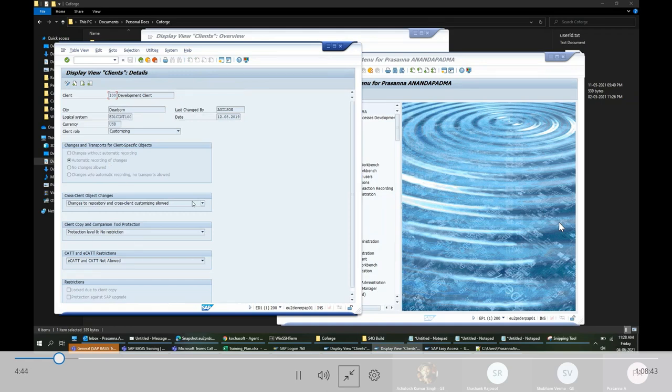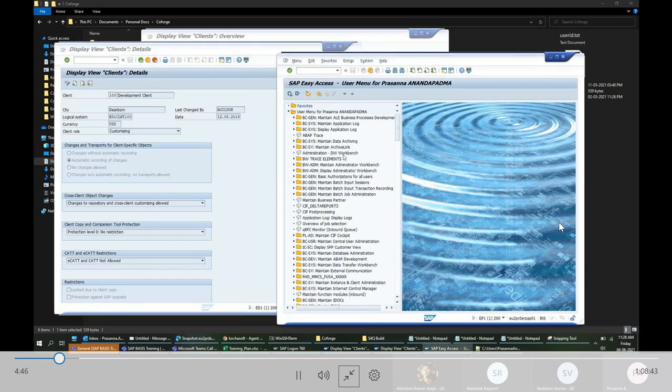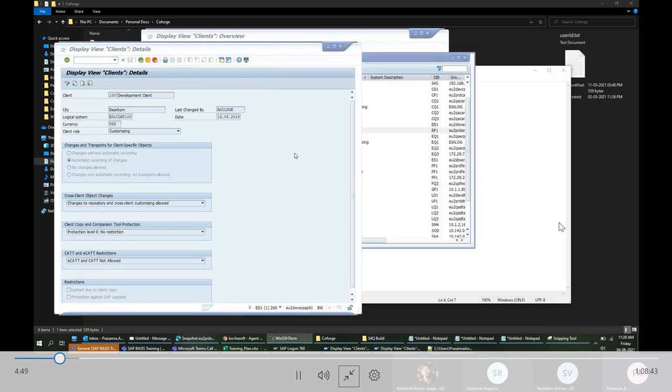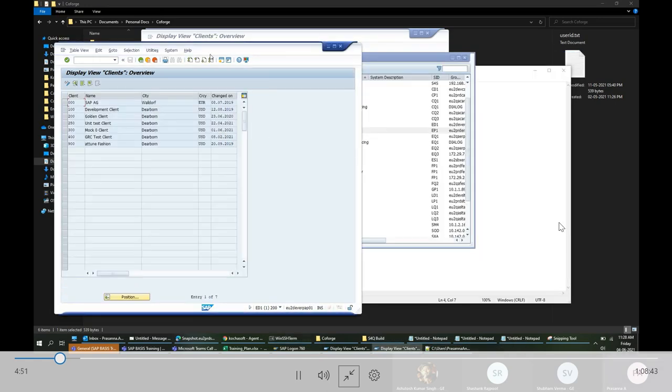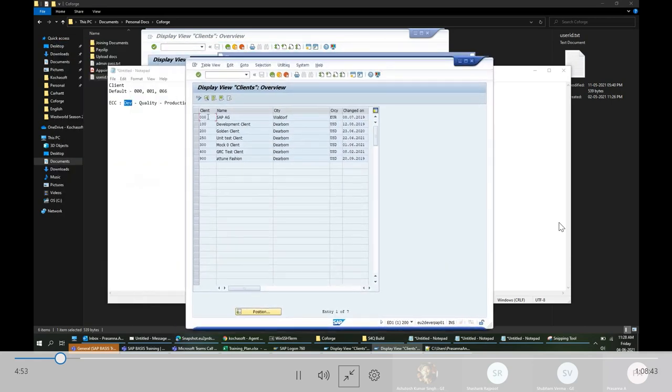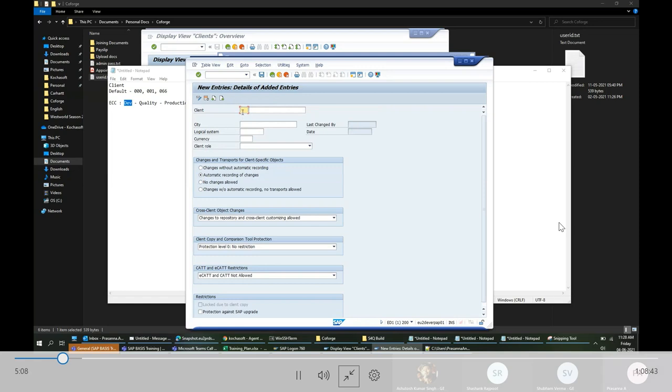So going back to the original topic, client. When you install a system, there will be a 000 client by default. If you want to create a new client, you just have to create an entry here. I'll go to change mode and create a new entry. I'll create a client number. I can choose a number and give some description of how I want to define this client.